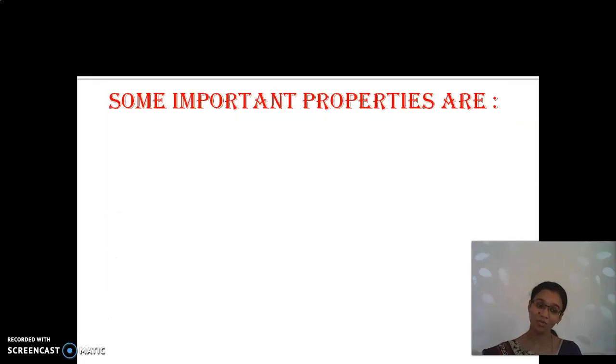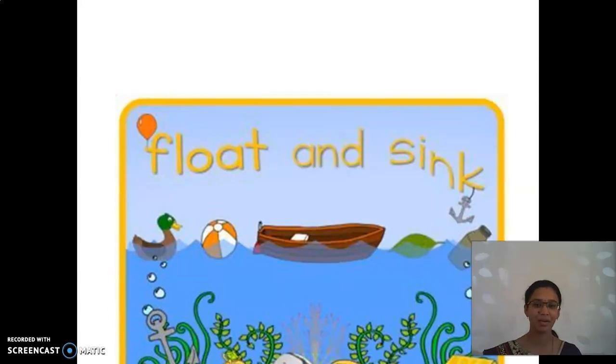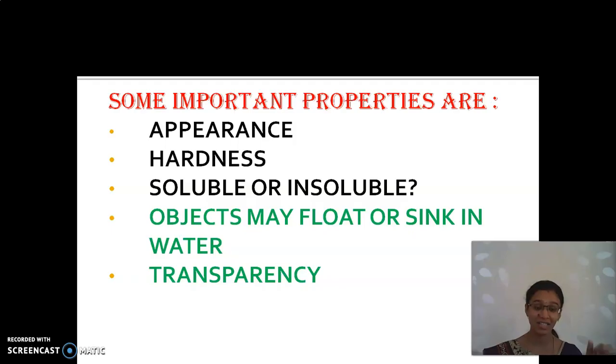What are the important properties? First thing we have seen is their appearance. Based on their appearance, how are they classified? Very good. Lustrous and non-lustrous. What do you mean by lustrous? Very good. They have shiny appearance. So they are called metals.